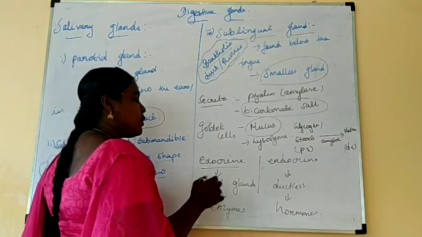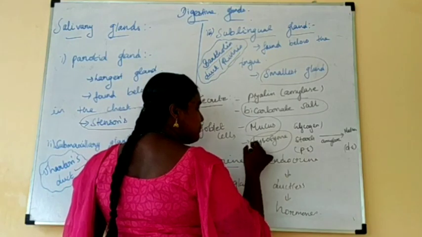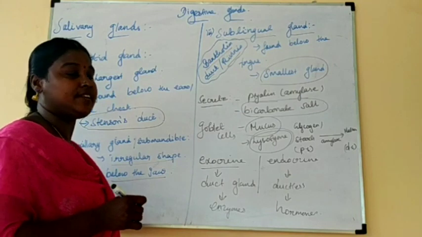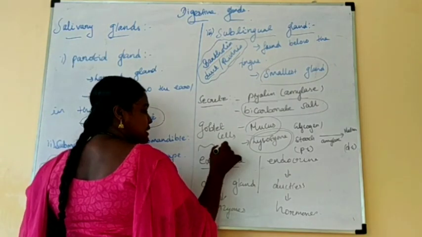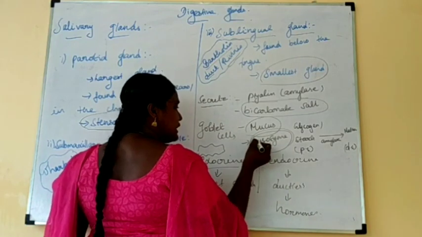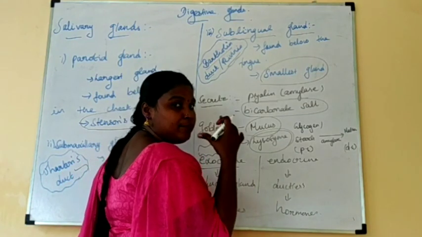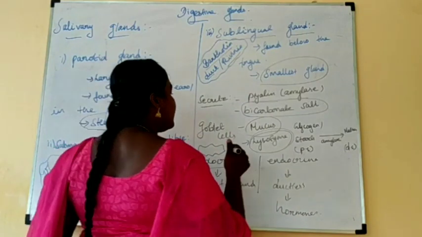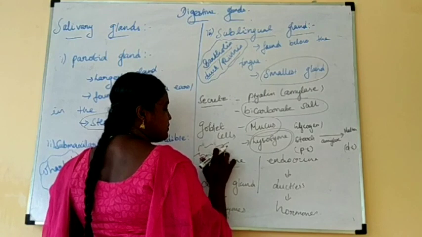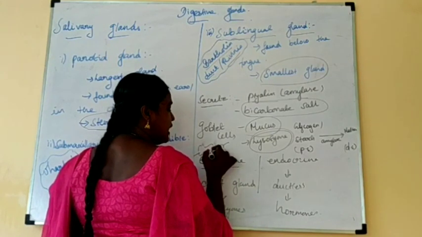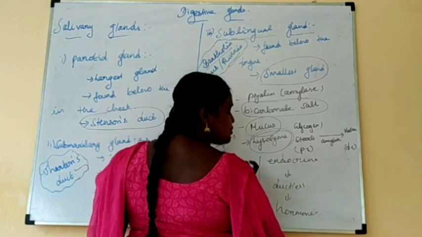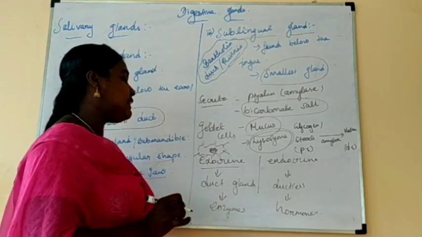Next is followed by lysozyme. What is the main function of this lysozyme? It acts as an antibacterial agent. If we take in food infected with bacteria, the lysozyme present in the saliva mingles with the food. It degrades the cell wall of the bacteria and helps to kill the bacterial DNA. So the lysozyme acts as an antibacterial agent.